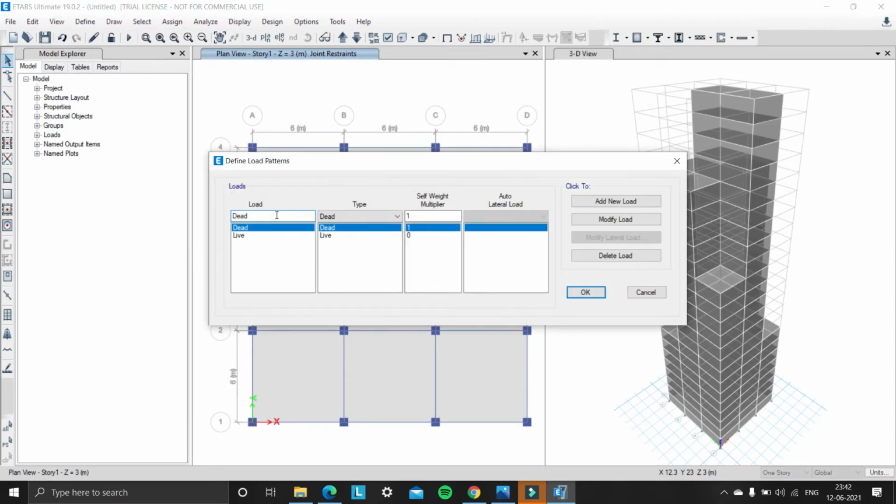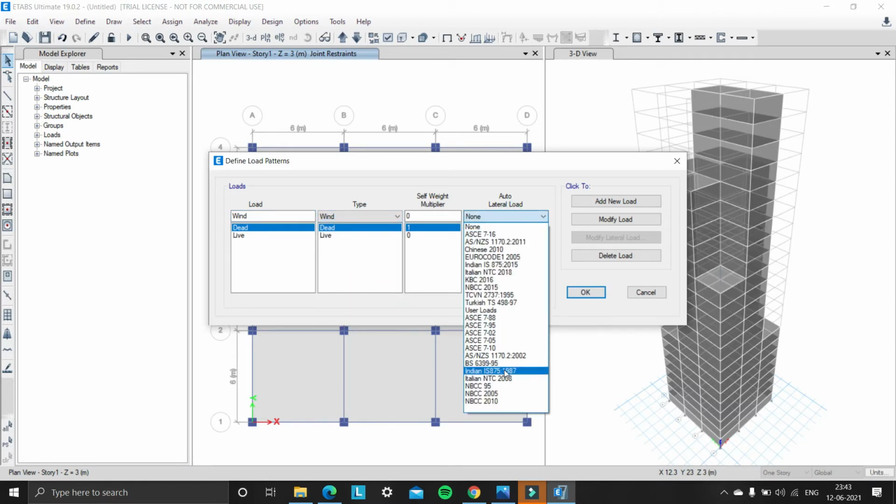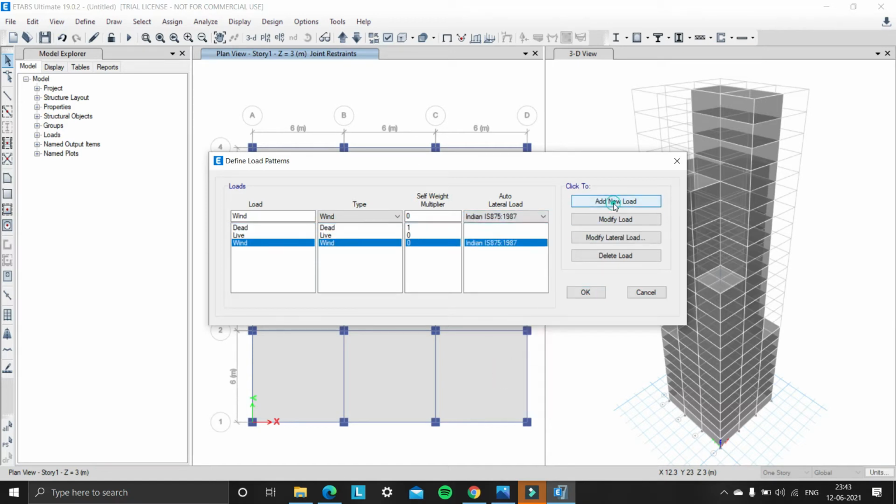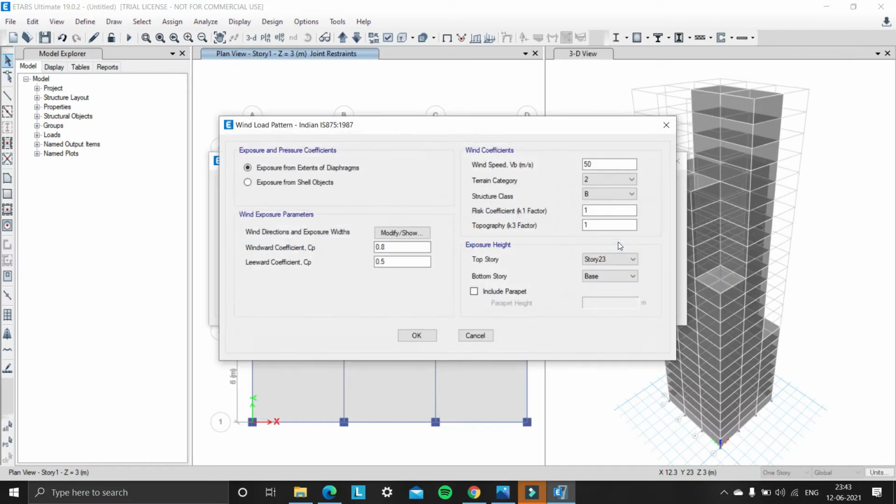So we need to add wind in the load patterns, and type is wind, and auto lateral load is India standard IS 875-1987. Click on OK and add new load. And now we need to modify the lateral load corresponding to our building, which is to be built in Bangalore. So modify lateral loads.